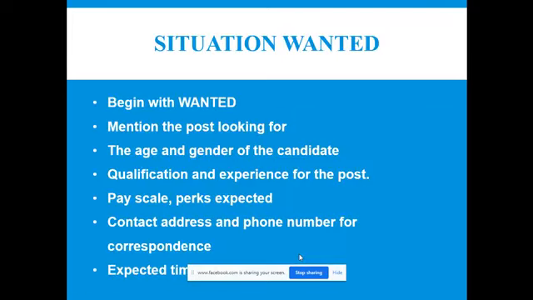Now let us come to situation wanted. So remember, it is going to begin with situation wanted, because the person who needs a job is advertising himself or herself. Mention the post looking for. For example, I am looking for the post of PGT English. Age and gender of the candidate, qualification and experience, and the post required. If I am advertising myself, I will tell what I want: what post I'm looking for, my gender, my age, my qualification, what experience I am having, what my pay scale and perks are which I expect.